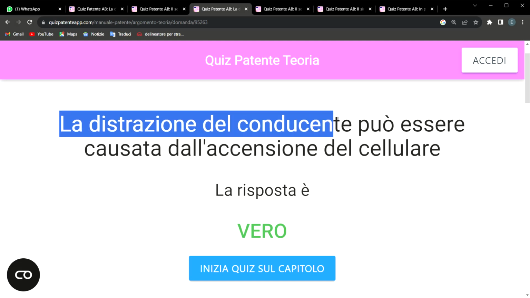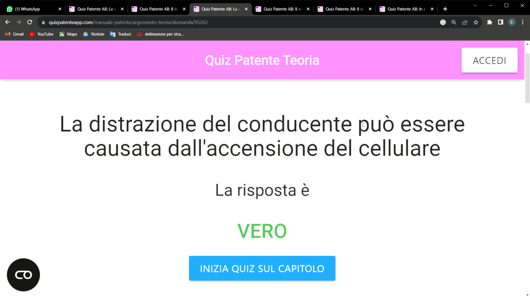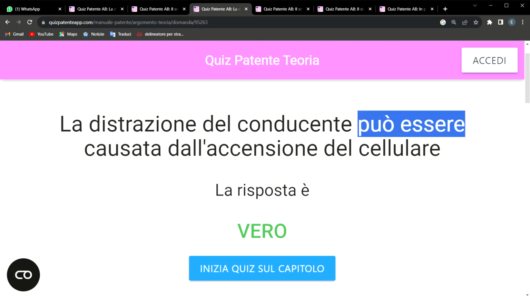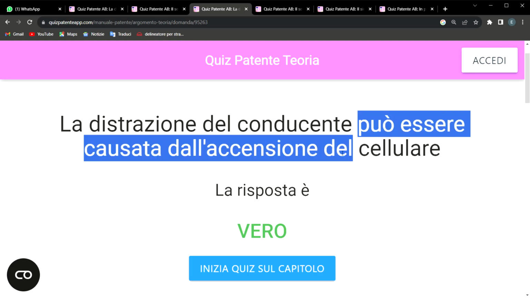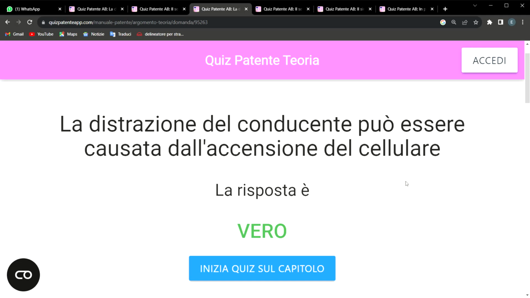"La distrazione del conducente." Accessing the telephone during driving may cause distraction, because as a driver you are not supposed to be making use of your telephone. By doing that, it will automatically affect your focus during driving. So that's what they are talking about.